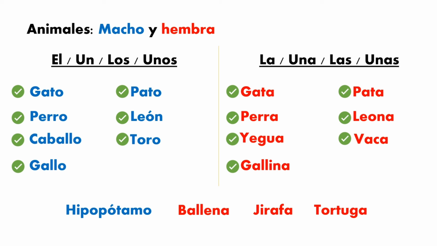But for the other three, it would be different. For example, la ballena. It's a feminine word. La ballena. You are not going to hear people say el balleno. No, that's incorrect. It will be la ballena macho or la ballena hembra. The same for jirafa and tortuga.